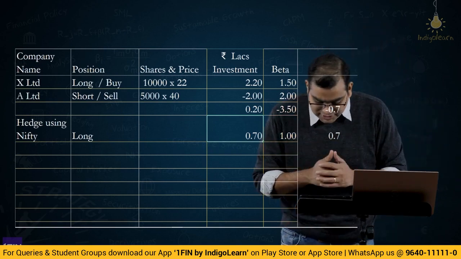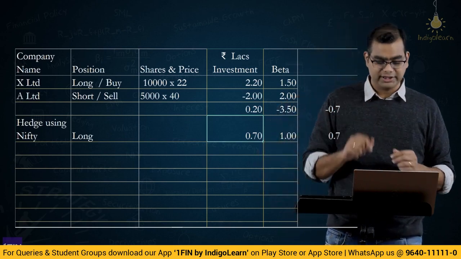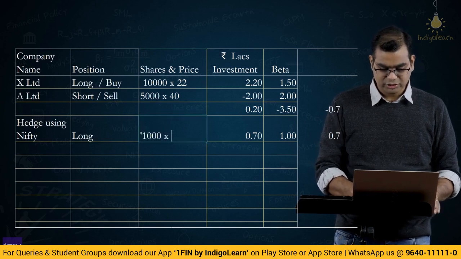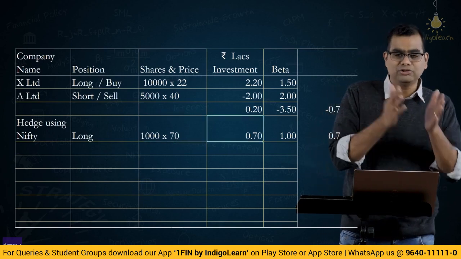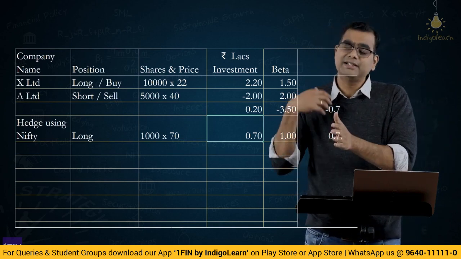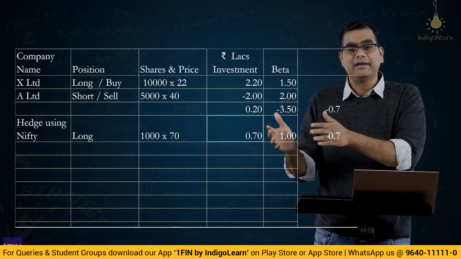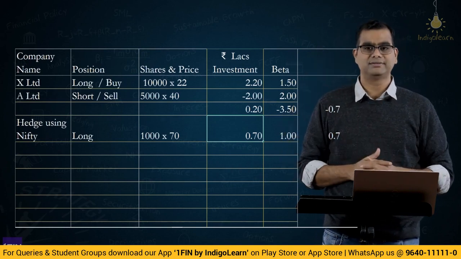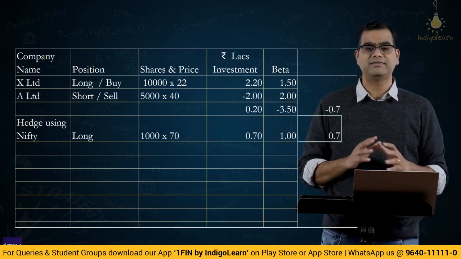Now what is the next point that they said here? They said by using Nifty futures at rupees 1000 each. So, the price is 1000. So, 1000 into 70 will give you 70,000. You do 70 contracts at 1000 rupees each, so that your total contract value is 0.7. This 0.7 has a beta of 1. You multiply 0.7 into 1, you will get 0.7 again, which compensates for the negative portfolio beta of minus 0.7. You got that point? Negative value of minus 0.7 is compensated by positive value of 0.7 here.